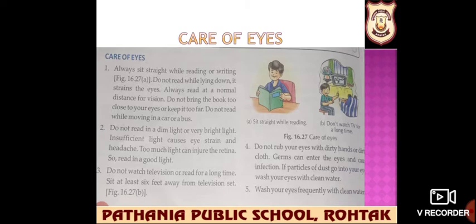Do not read in a dim light or a very bright light. Do not watch television or read for a long time. Do not rub your eyes with dirty hands or dirty clothes, and wash your eyes frequently with clean water. When you feel strain in your eyes, get your eyesight checked up, and lack of vitamin A in the diet is responsible for a series of eye problems which eventually lead to blindness.